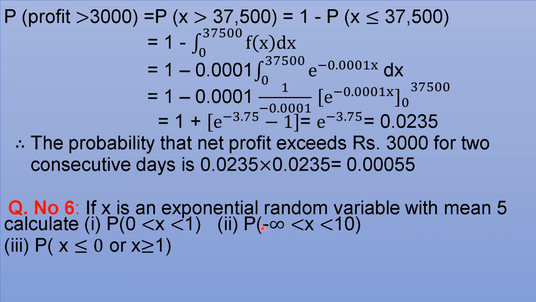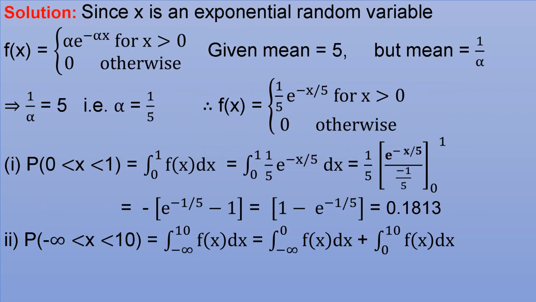If x is an exponential random variable with mean 5, calculate the probability that x is greater than 0 and less than 1; the probability that x is greater than minus infinity and less than 10; and the probability that x is less than or equal to 0 or x is greater than or equal to 1. Since x is an exponential random variable, the probability density function f of x will be alpha into e power minus alpha x for x positive, 0 otherwise.